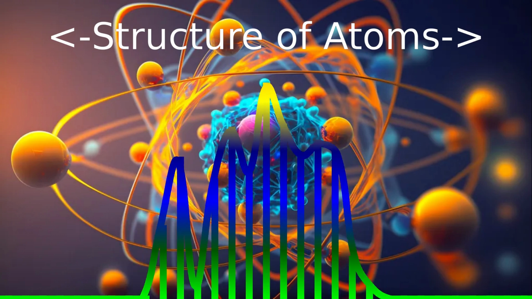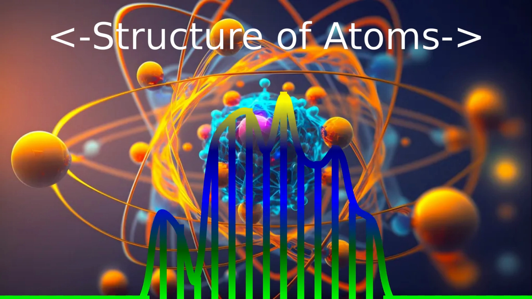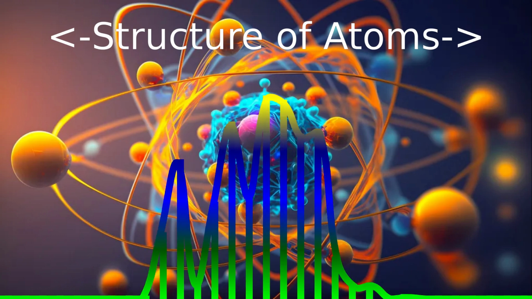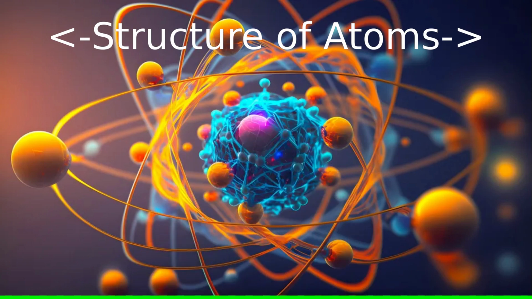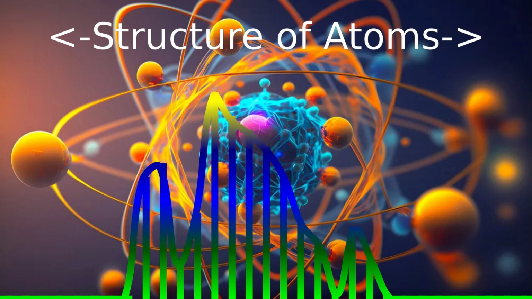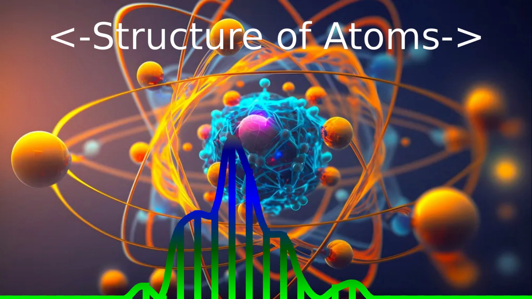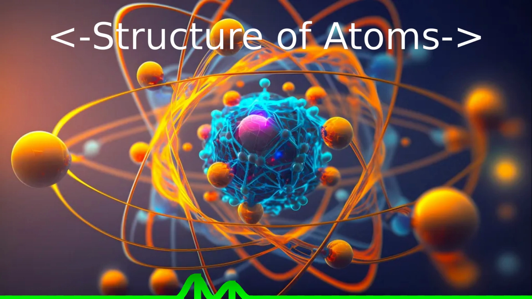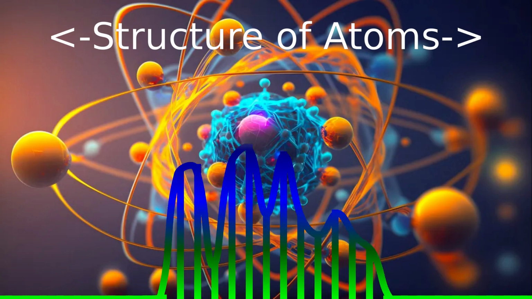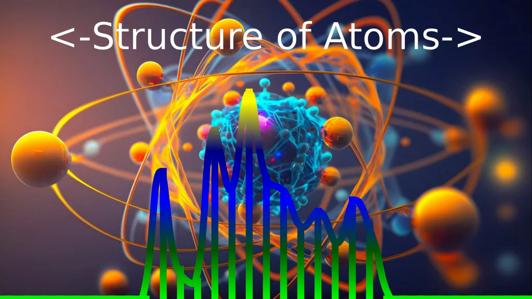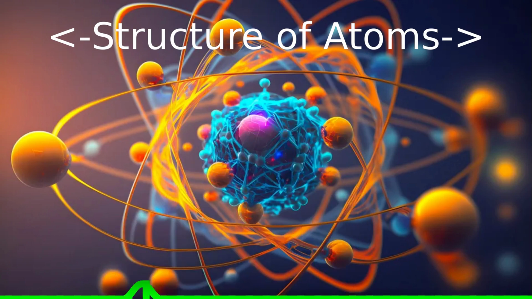Atoms are made up of positive particles, and negative particles are plucked in it, just like the seeds of a watermelon are plucked in a watermelon. The magnitude of positive charge is equal to the magnitude of negative charge. However, it proved that the atom is stable, but more complex questions were asked, and this model was unable to provide any answer to those.